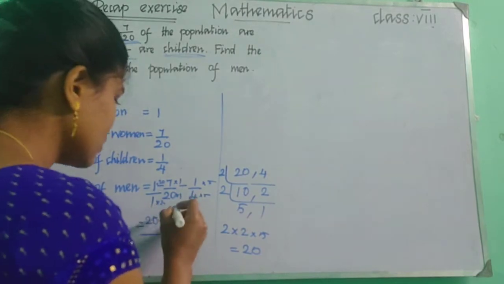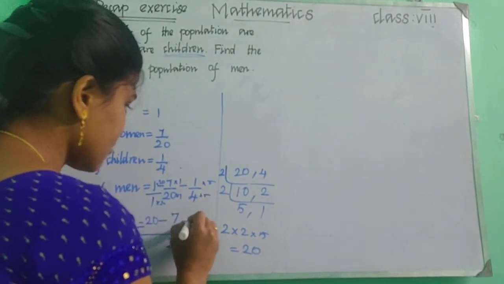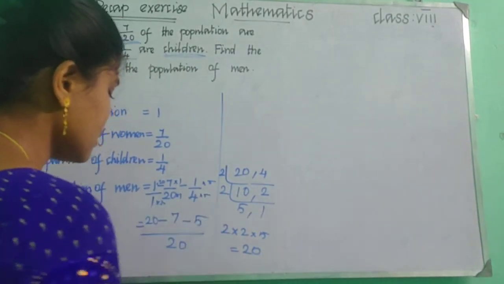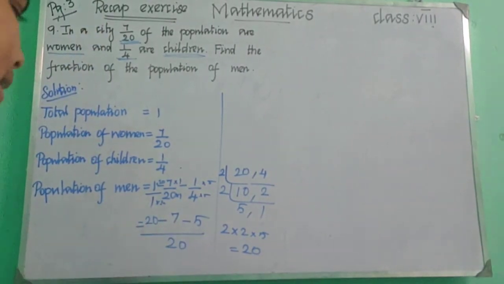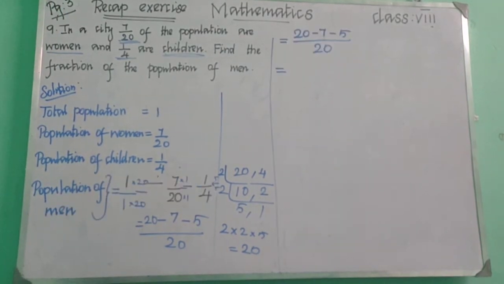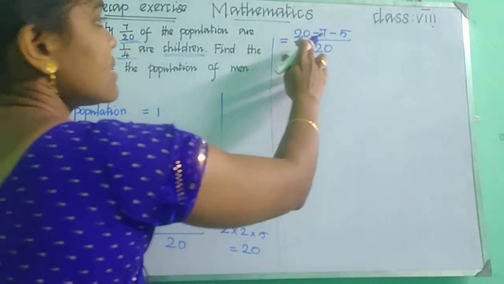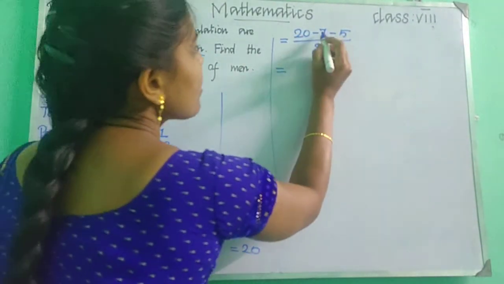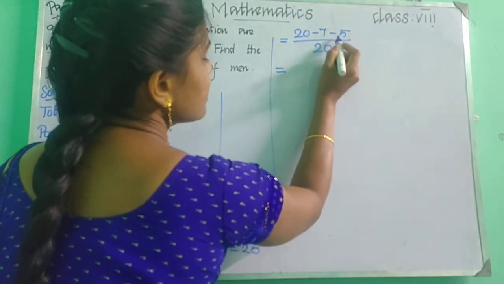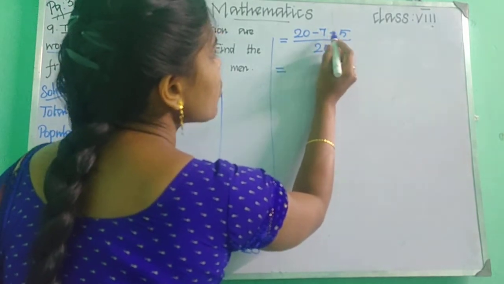So 7 minus 1 5s are 5. So we are having 20 minus 7 minus 5 upon 20. Is it clear? See, 20 minus 7 minus 5 upon 20. Okay, so we are having the same sign here, so we can add and put the same sign.